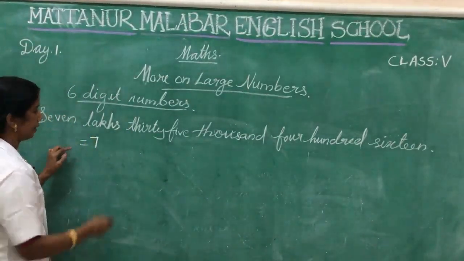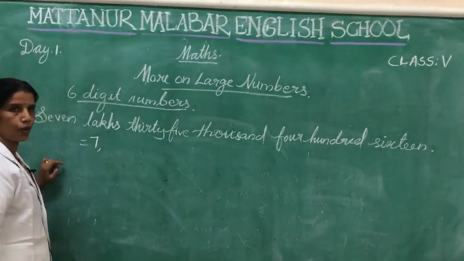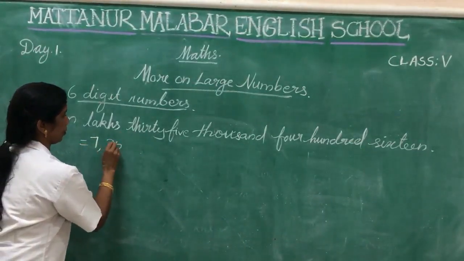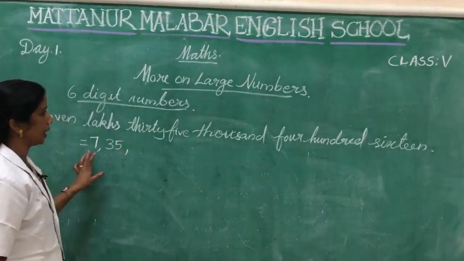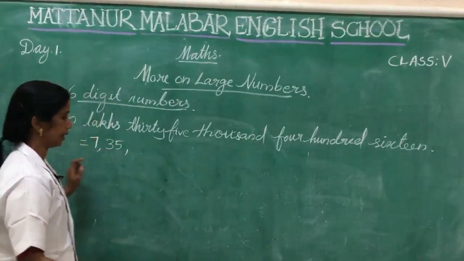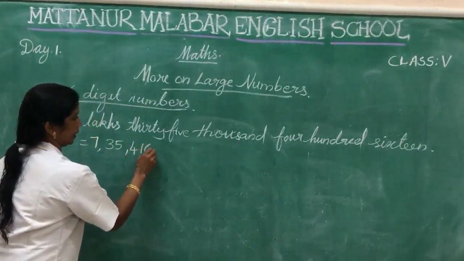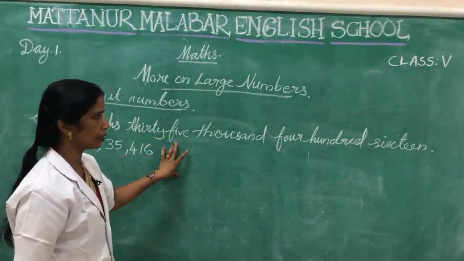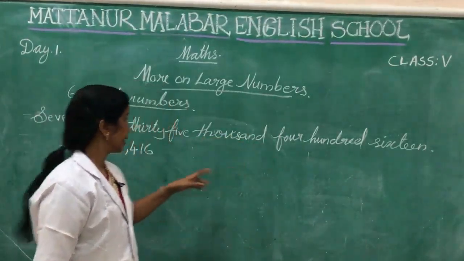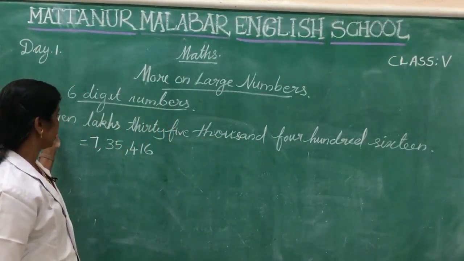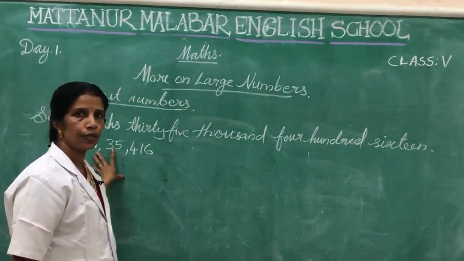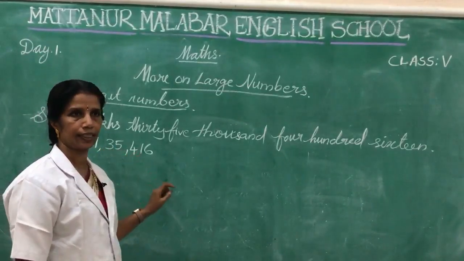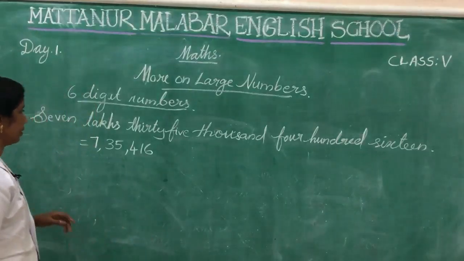Then we want to write here 7 lakhs, put a comma. Then how many thousands are here? 35,000. Next one 416, isn't it? Like this we want to write here 7 lakhs 35,416. Next one, this one we want to convert into numerals. Okay, 7 lakhs 35,416. Then one more example here.